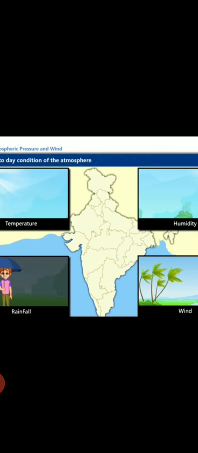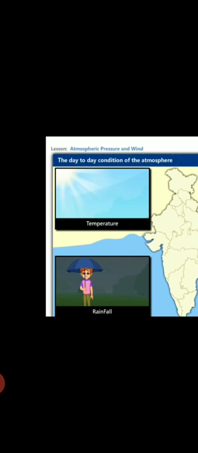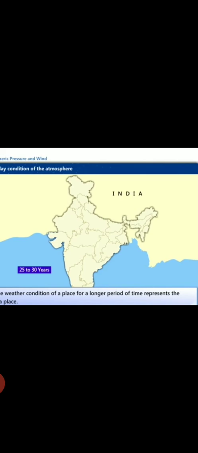Climate. So let's see, students, what are the different factors which affect the climate? First is temperature. Second is humidity. Third is rainfall. And fourth is wind. As you know, we count the temperature. Now, what is temperature? This is all about climate we are doing. When for 25 to 30 years there is no change and we experience things in the same manner, that is called climate.